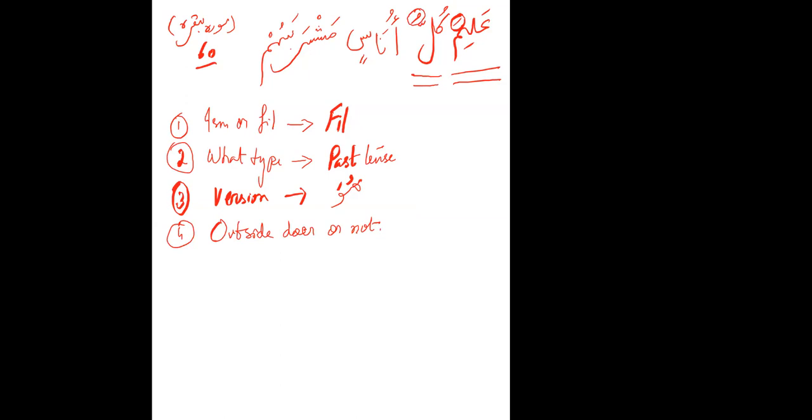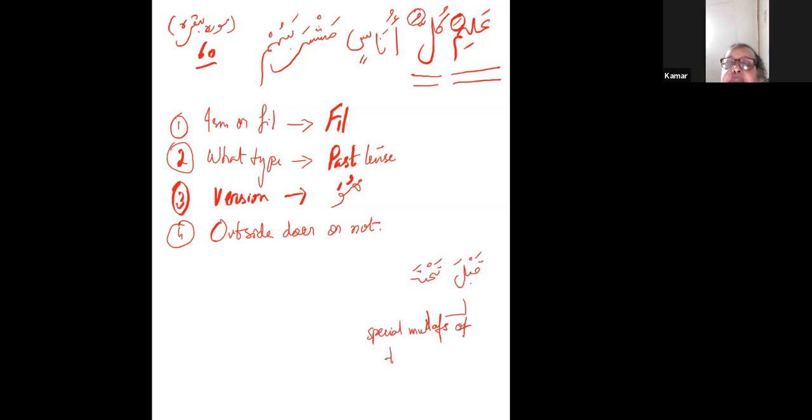Do you call it, in a sense, special mudaf? Remember, we did 2 columns in special mudaf. One was time and place. Qabla, tahta, ba'da. These are special mudafs of time and place.